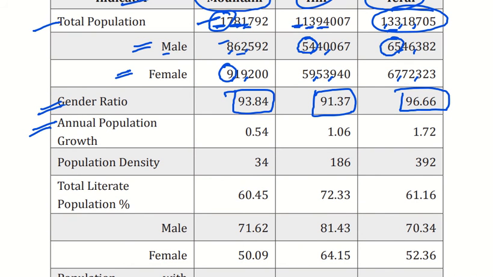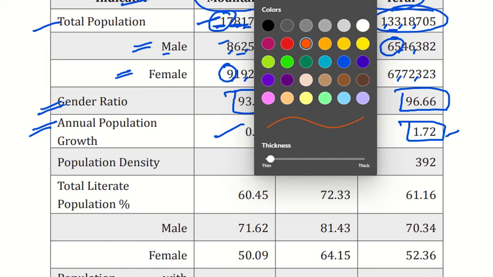So annual growth rate is 1.772 in the Tarai, that is the highest, and 1.06 in the hilly region, and 0.45 in the Himalayan region.